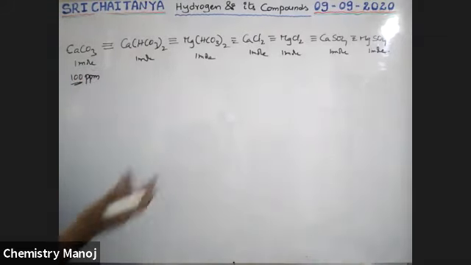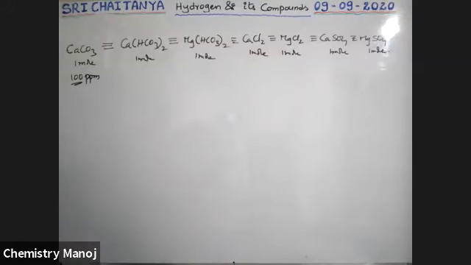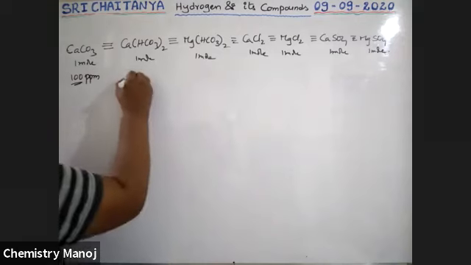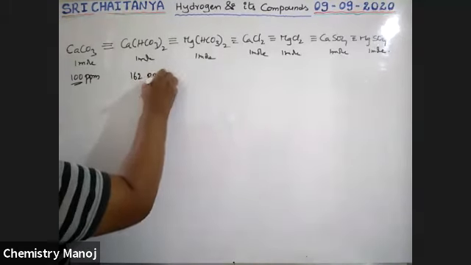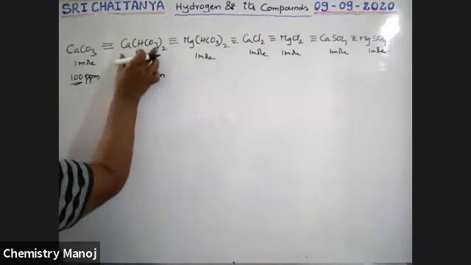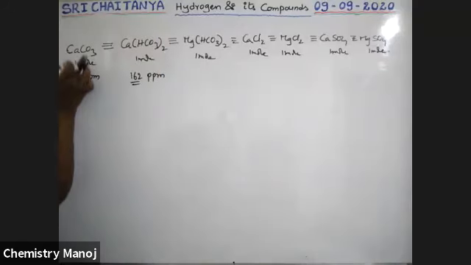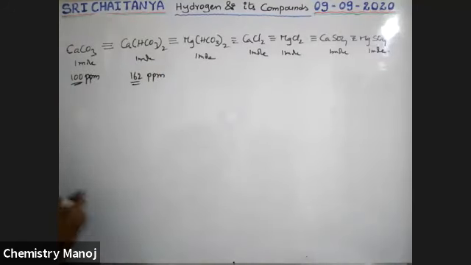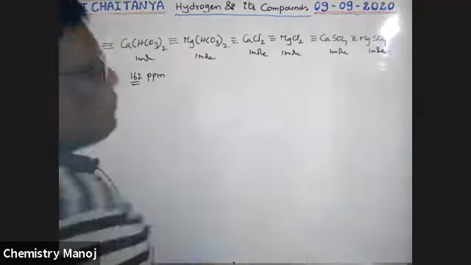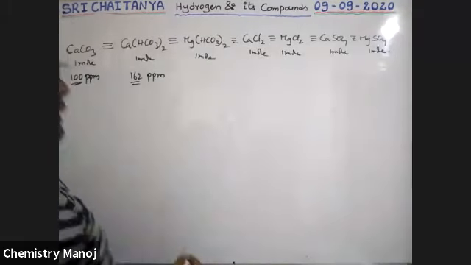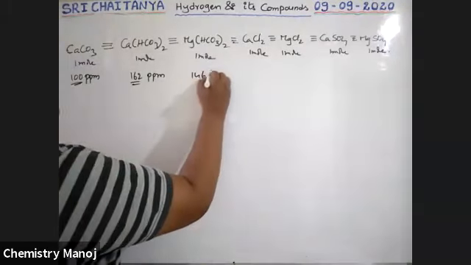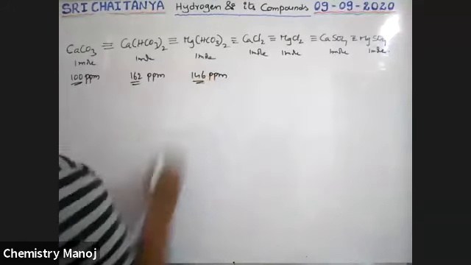100, I am explaining in terms of ppm. Now calcium bicarbonate is 162 molecular weight, 162 ppm. That means 162 ppm of calcium bicarbonate is equal to 100 ppm of CaCO3. Magnesium bicarbonate has 146 molecular weight, 146 ppm.